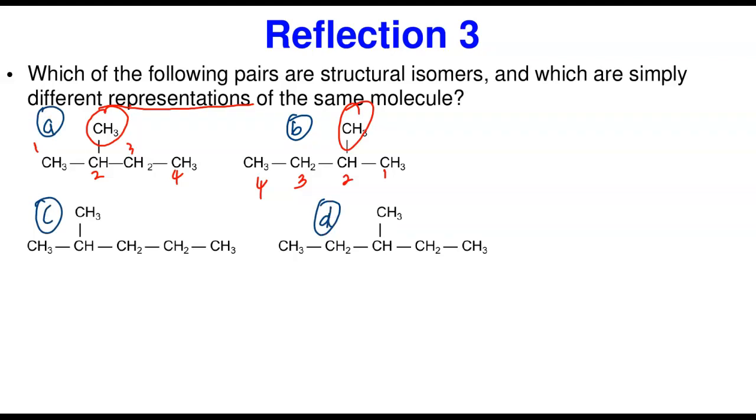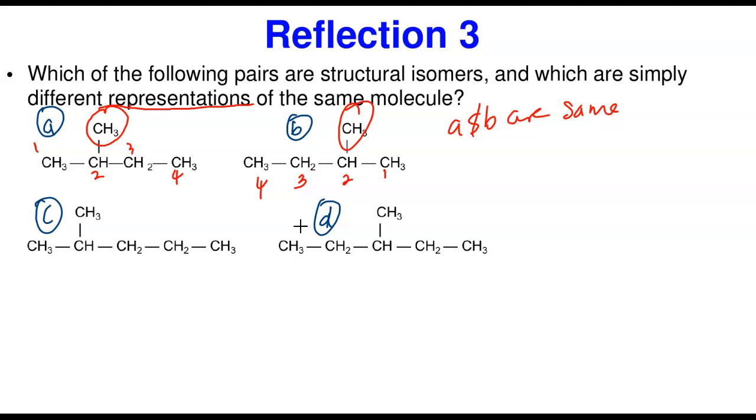So A and B are the same molecule. They are the same molecule. Why are they the same molecule? I can give that reason in an exam: each of them has a continuous chain of 4 and an attachment in carbon number 2. They have a branch at carbon number 2. So that makes them the same molecule.